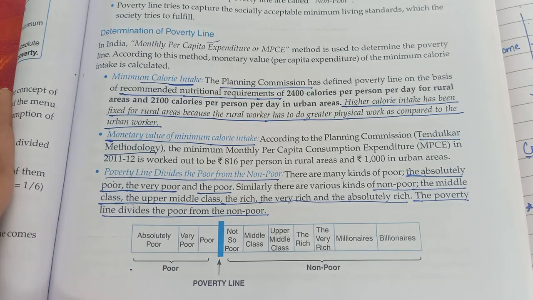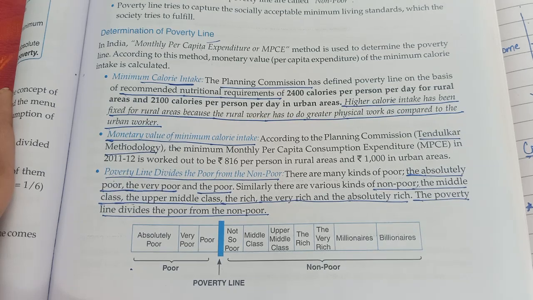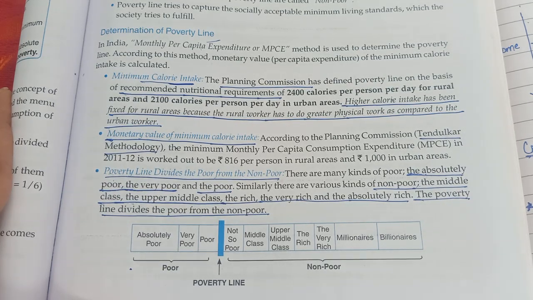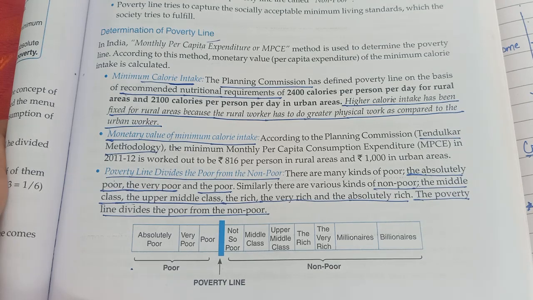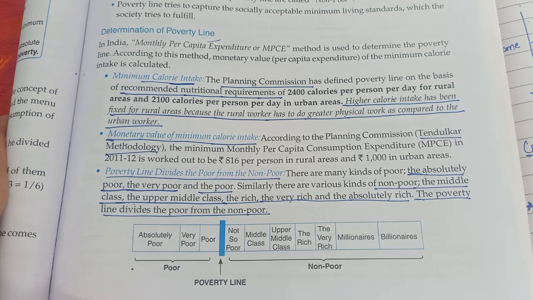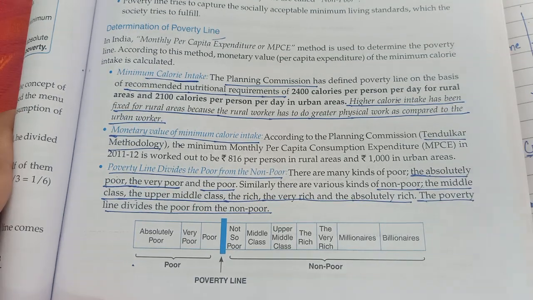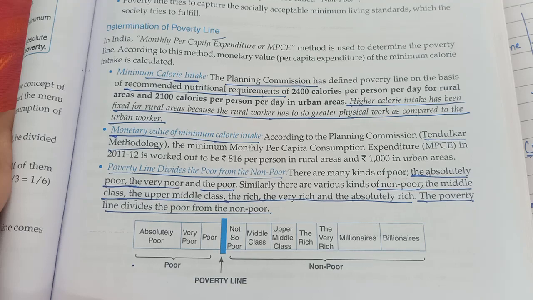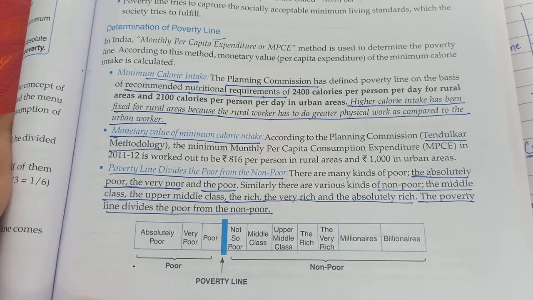But there are a variety of poor and a variety of non-poor also. Not all non-poor come into the category of rich people, and not all poor are like at the category of utmost need of help.